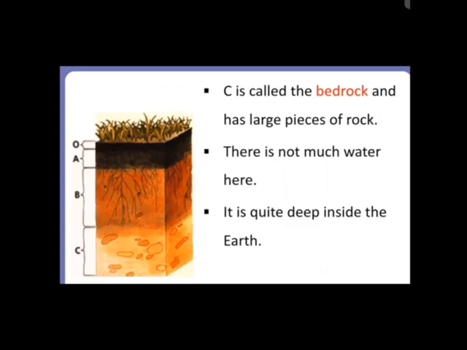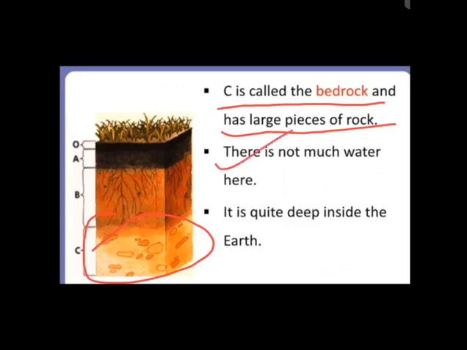Now the next layer, which is at the bottom of the soil profile, is known as the bedrock. So the C is called the bedrock, and it has a large base of rock. That is why this is known as bedrock, because it consists of a layer made up of big rocks, and there is not much water here.